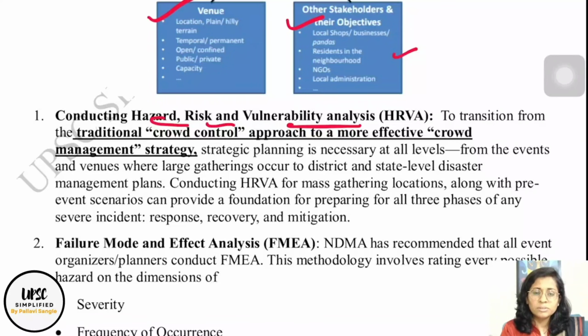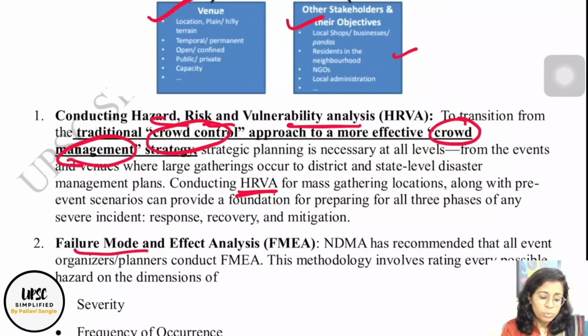this focuses on shifting our focus from crowd control to crowd management. These are two aspects. Crowd control is a very passive, knee-jerk response: the crowd is there and we need to control it. But crowd management is where we think about the pre-event, during-event, and post-event scenarios. So a multi-dimensional, 360-degree analysis of crowd behavior, crowd footfall, crowd spaces, everything, and then management is very important. So conducting hazard risk vulnerability analysis, HRVA, is important for any event.